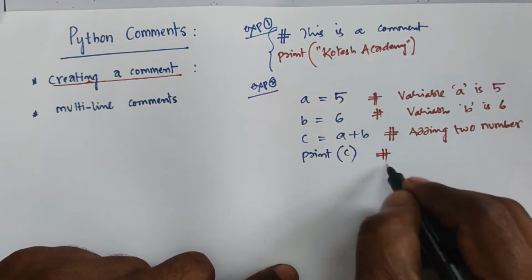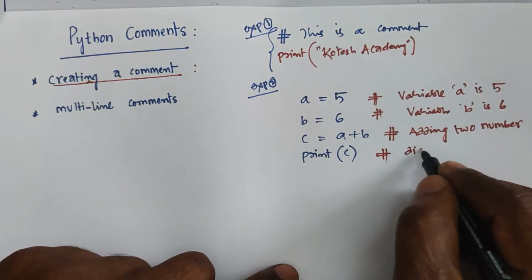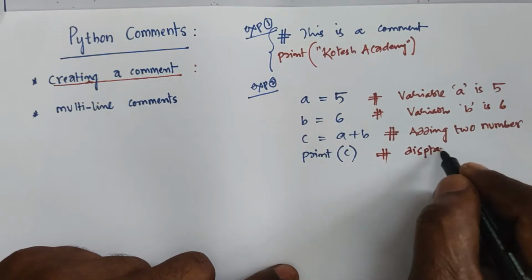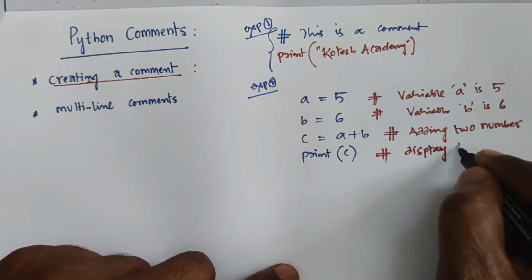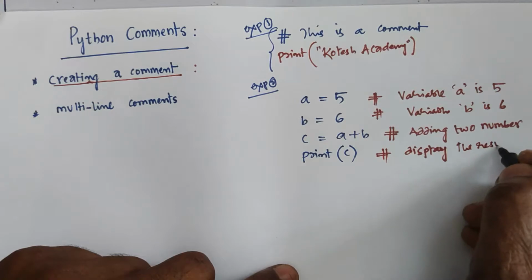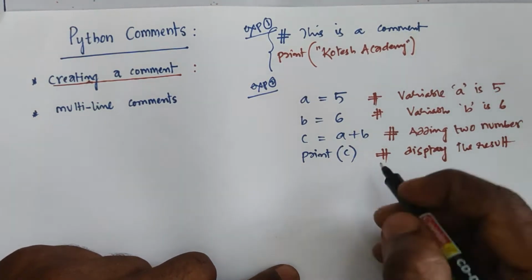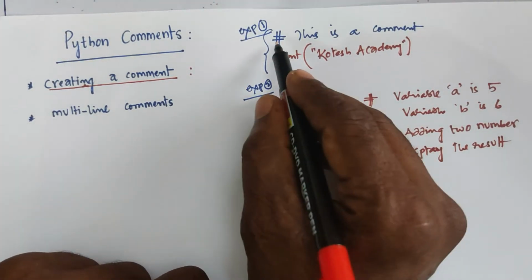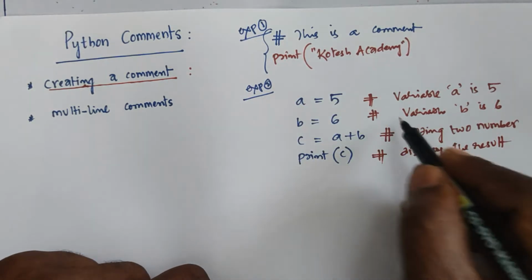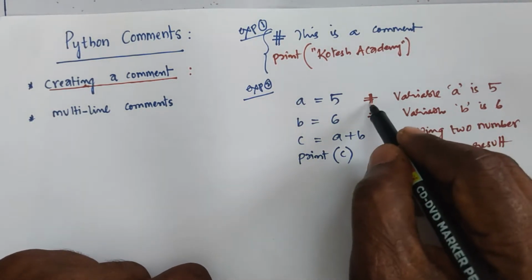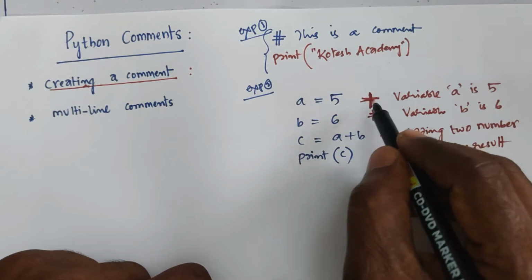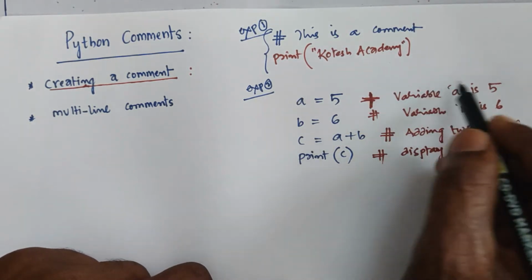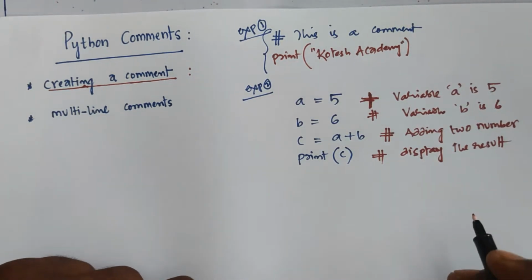Then what is the meaning of this? Display the results. Whatever comment you have, you can write it either at the start of the line or in the middle of the instruction. But whenever you use this hash symbol, the rest of the characters are considered a comment.